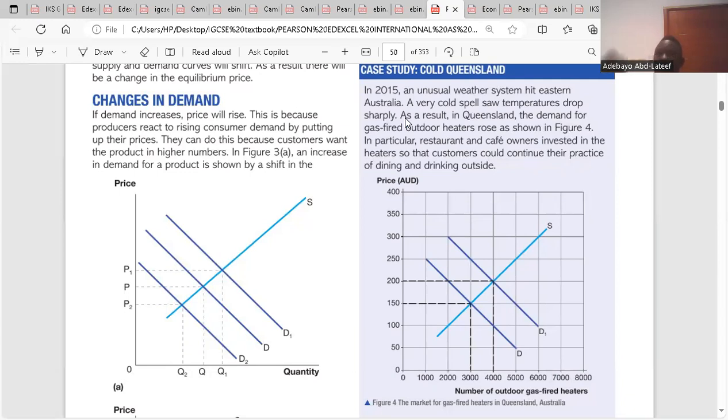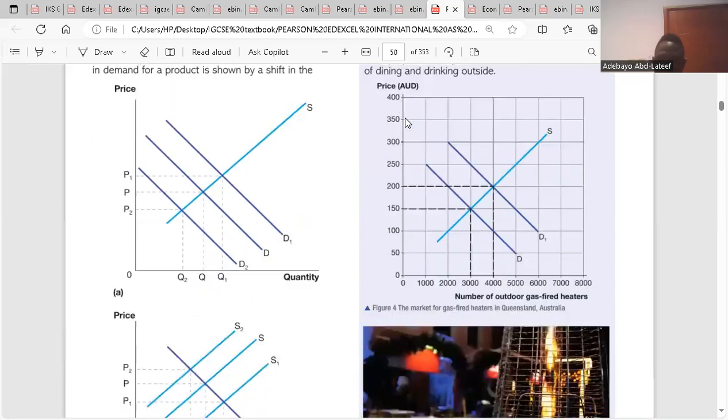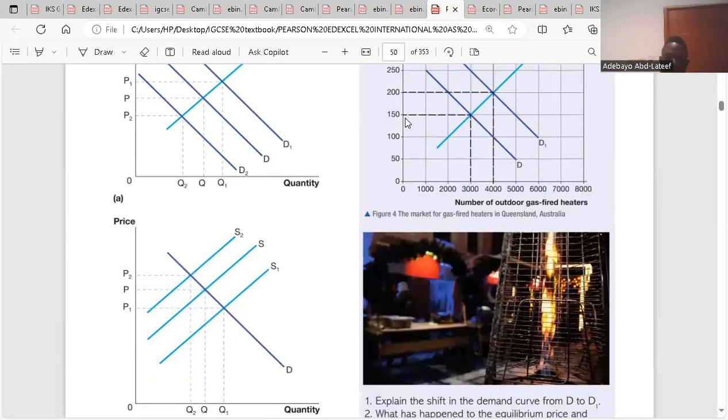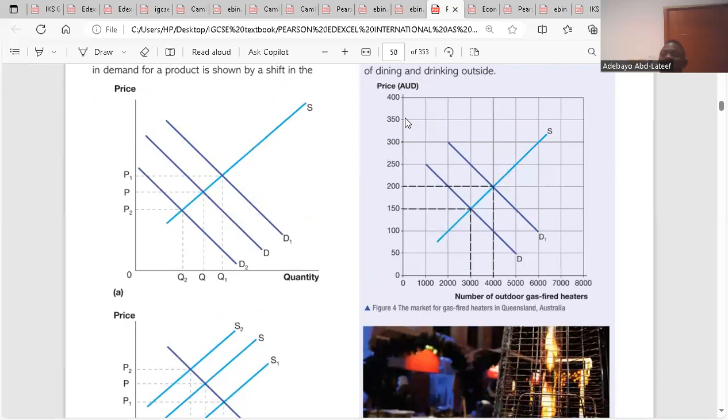As a result, supply would remain the way it is, but price will rise. Do you understand the point here? That is changes in demand. Clear? So, as soon as price increases from P to P1,